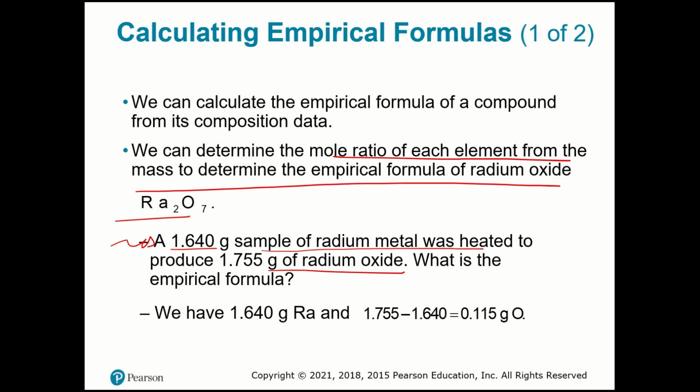This is a reaction where we are adding oxygen. The difference between the initial and the final mass is actually the quantity of oxygen. So I have the oxygen over here and the radium over here.